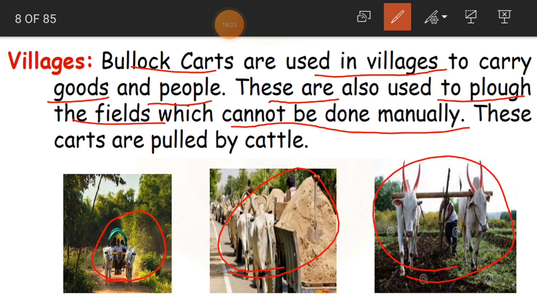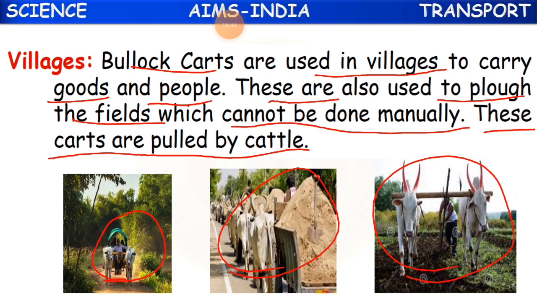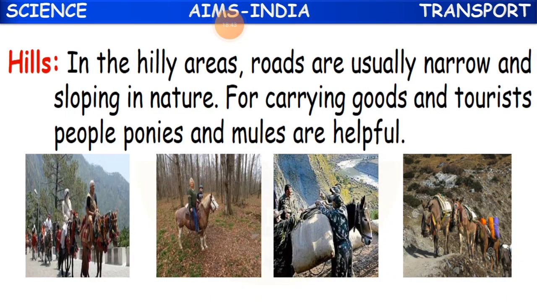Clear, children? And these carts are pulled by cattle. Cattle is nothing but ox and so on. Okay, so they are cattle, ox, cows, bullocks and all that. Clear? So we call these bullock carts. Okay, clear, children? Now, in hills.